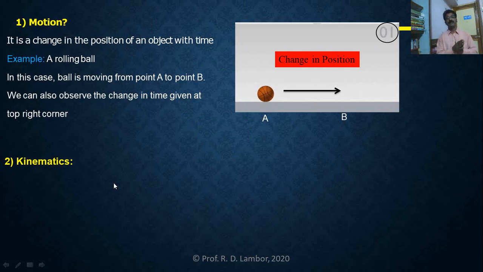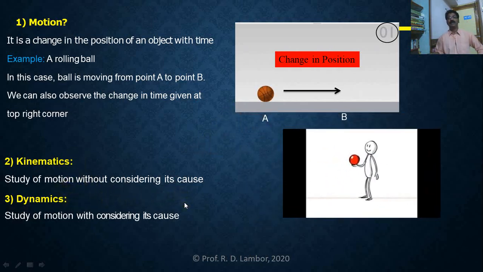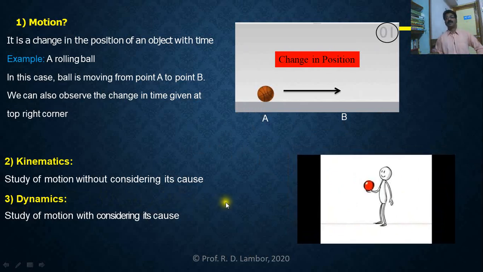A branch which deals with study of motion without considering their causes is called as kinematics. And what is dynamics? Dynamics deals with study of motion with considering its causes.